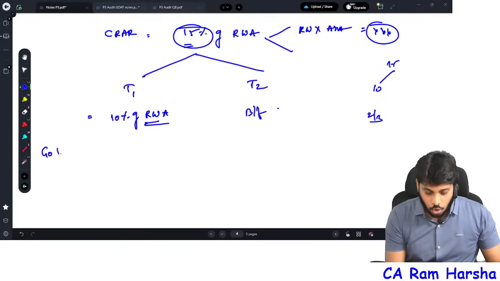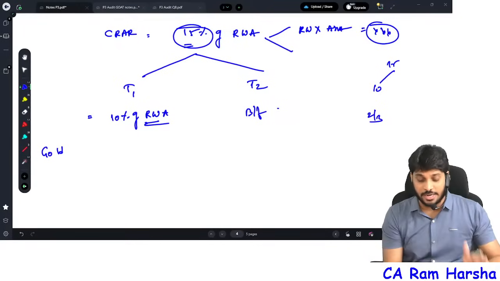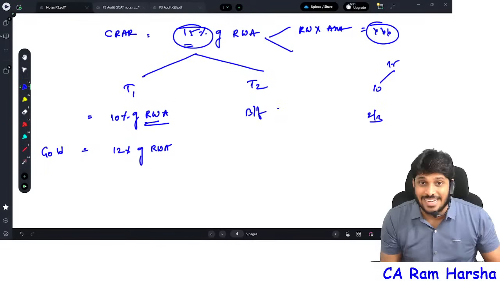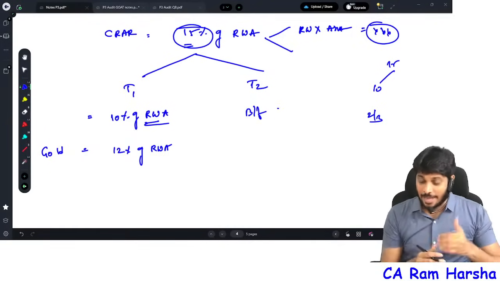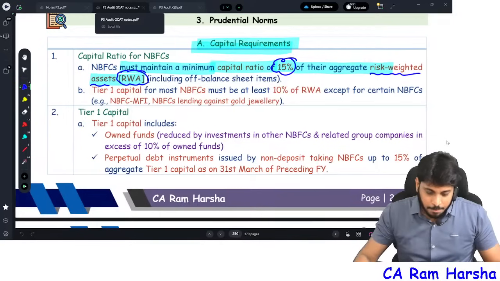Whereas, if an NBFC is lending against gold jewelry, they must have a tier 1 capital of 12% of risk weighted assets. This is the minimum requirement. Now, what is tier 1 capital? What is tier 2 capital? Now, look at this. Tier 1 capital means what?